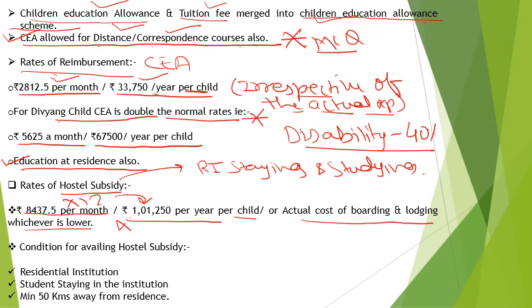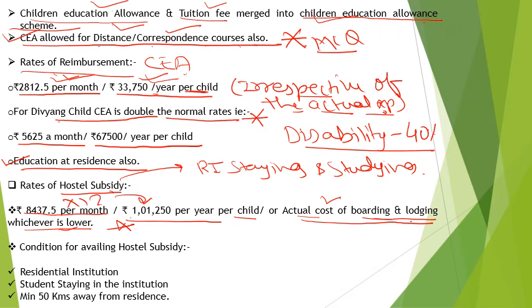So you have to understand the difference. In children education allowance, irrespective of the actual expenditure, the employee gets this much amount. But in hostel subsidy, it is the actual cost of boarding and lodging, whichever is lower, and accordingly it will be reimbursed.